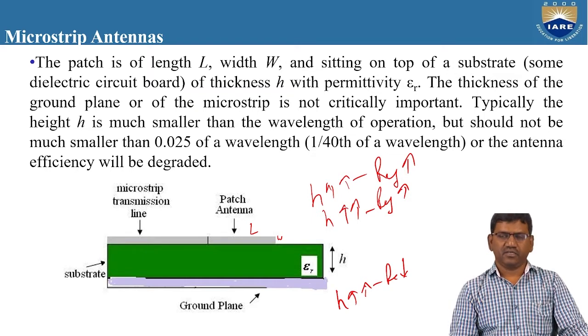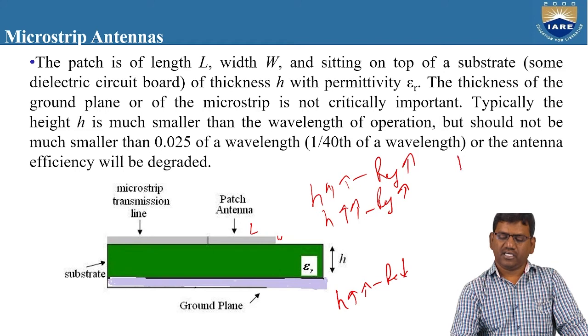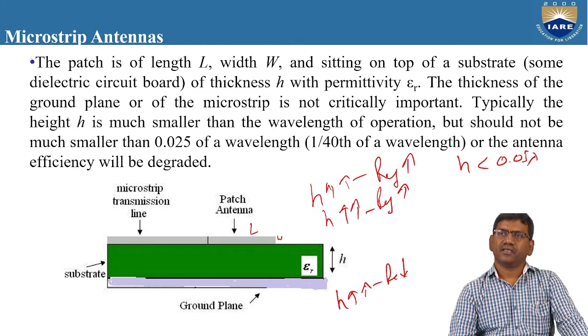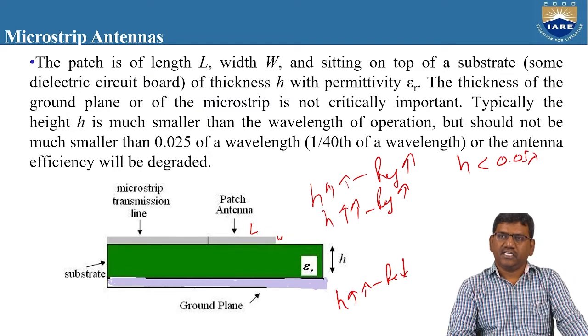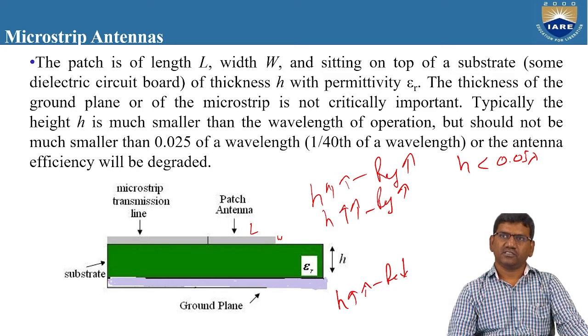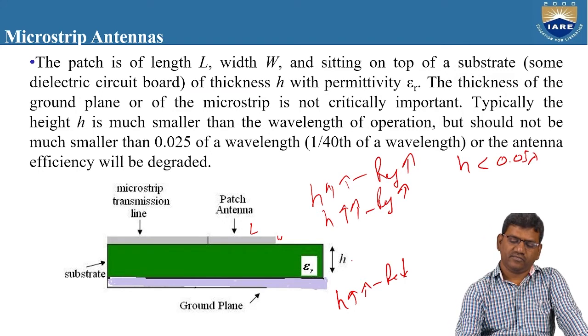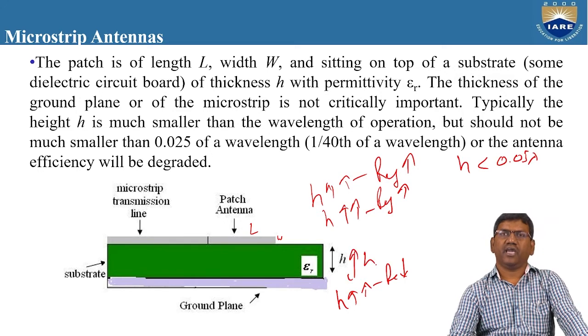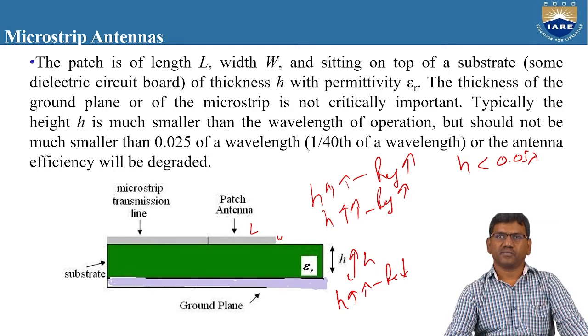For adding the substrate to the patch antenna, always the height of the substrate must be less than 0.05 lambda. So if the value of H is greater than 0.05 lambda, then the radiation efficiency stops. Even if you increase the value of H, if you add more substrate below the patch antenna, the radiation will not occur. That means there is a limitation for the patch antenna.